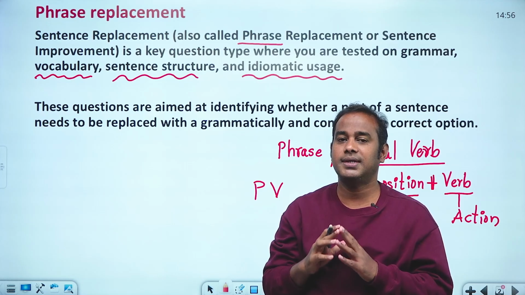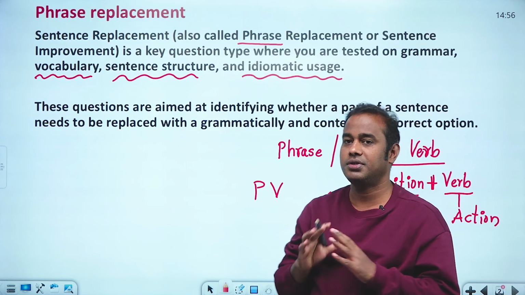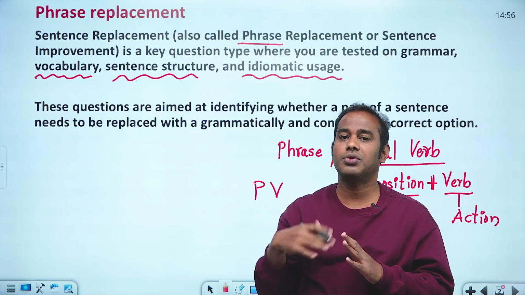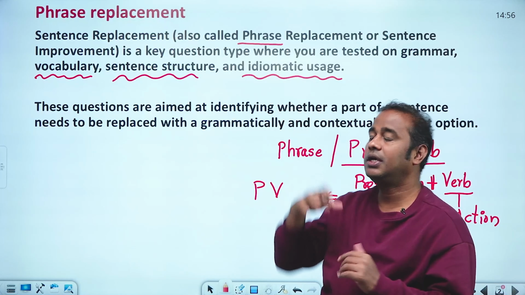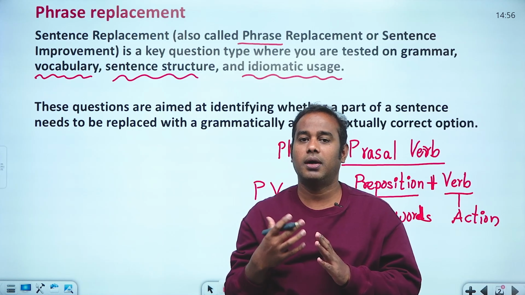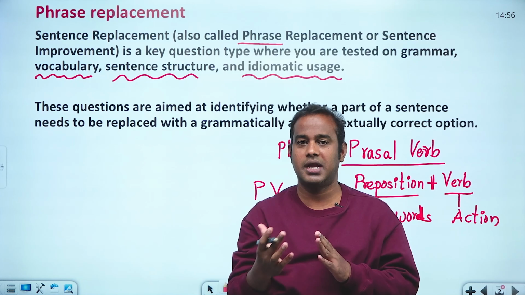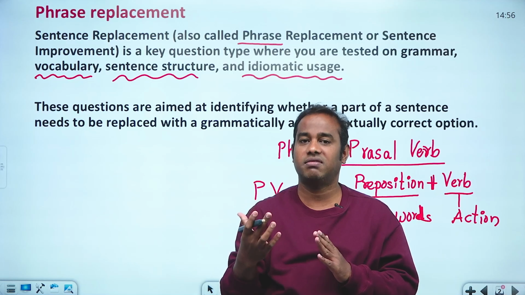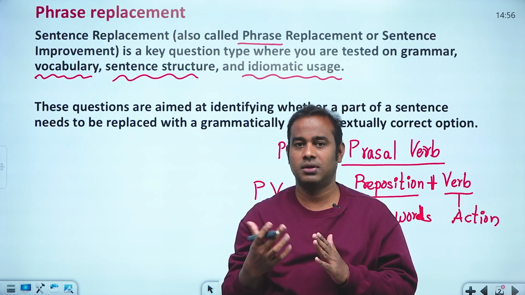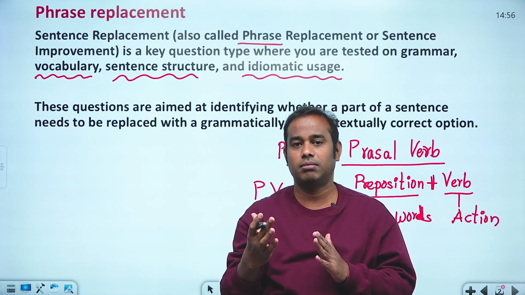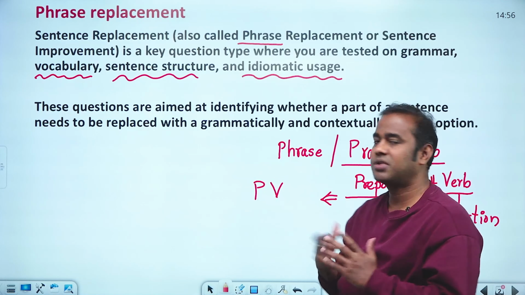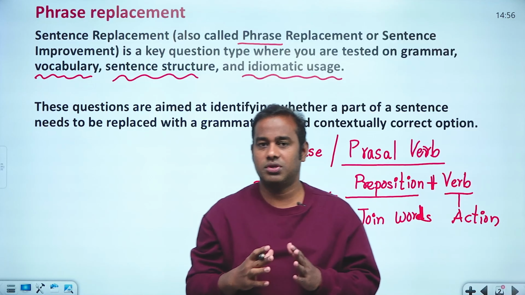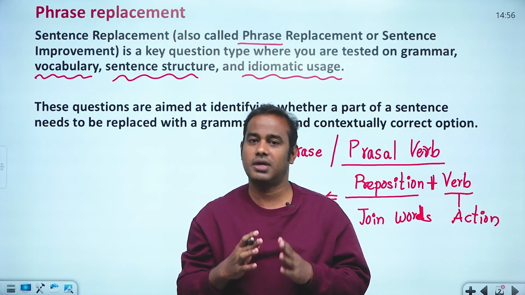This type of question tests whether you have good grammatical skills and idiomatic usage. Idiomatic usage means that instead of saying something directly, you write or talk about it in an indirect fashion. It's a bit like being sarcastic, and phrasal verbs are the right word for explaining this. So the questions basically test your grammatical skills.